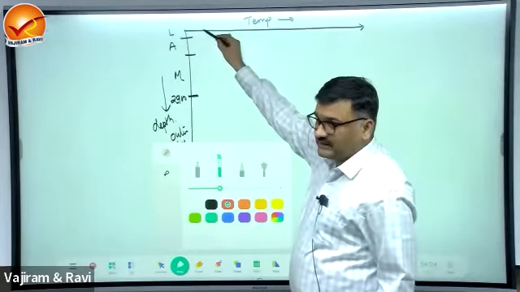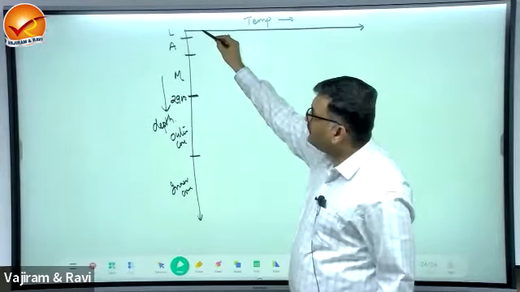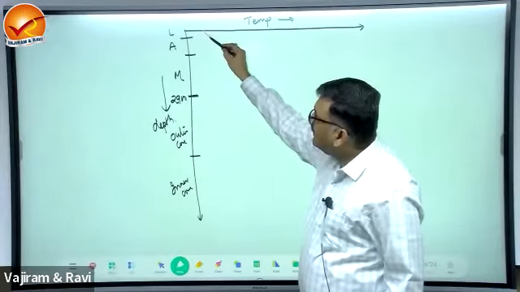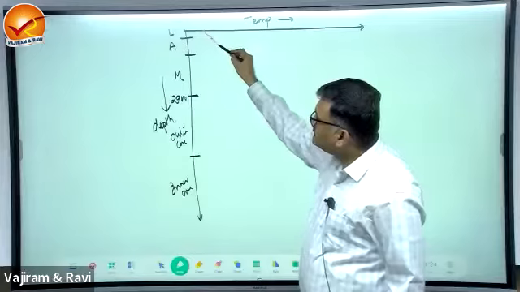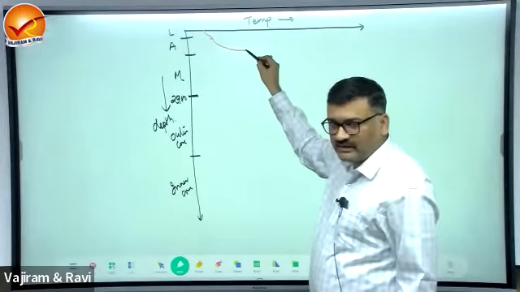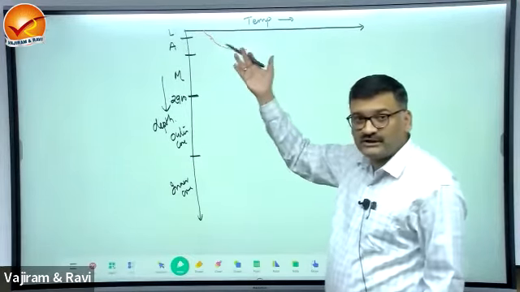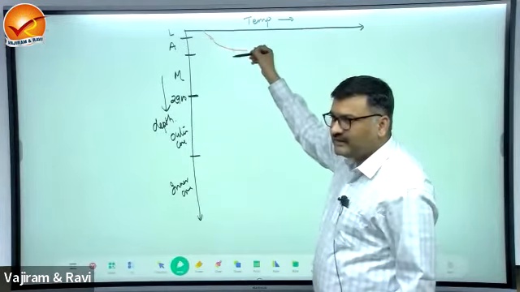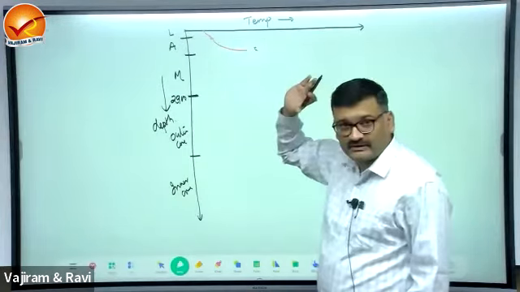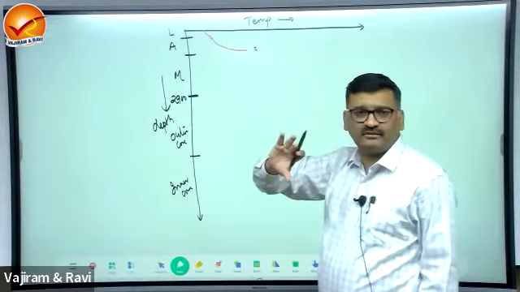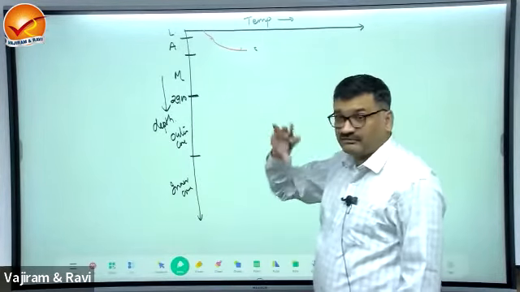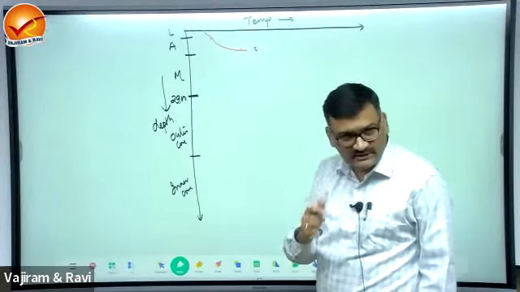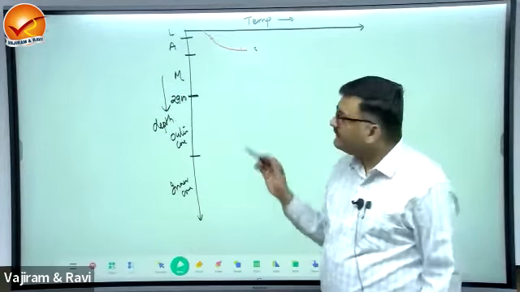Now in the lithosphere, the temperature up to 100 is increasing at the normal pace. After reaching 100, there is a sudden spike in temperature and it crosses 2,000 degrees just within 150 to 600 kilometers. Within 500 kilometers, there is an increase of some 1,500 degrees in the asthenosphere.